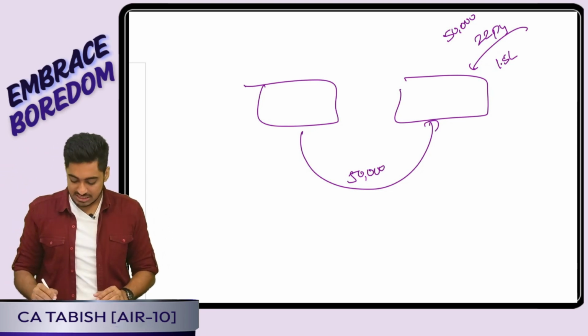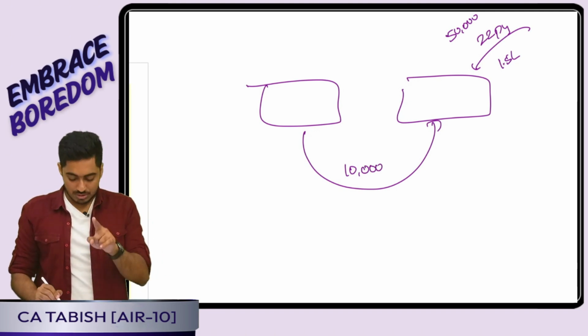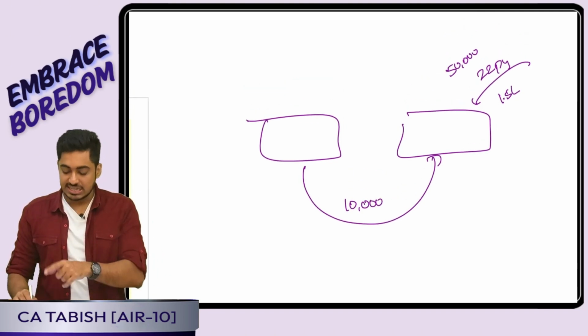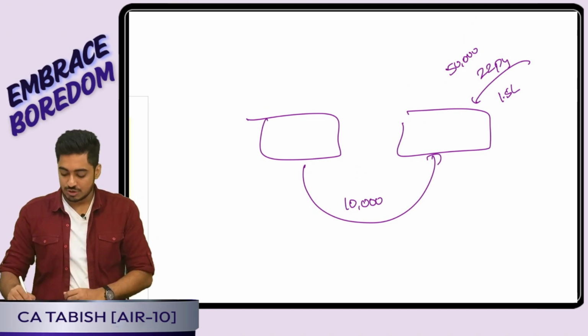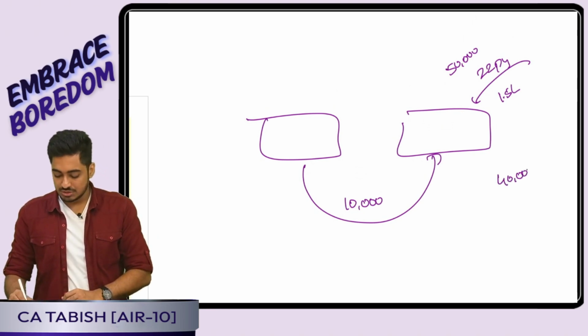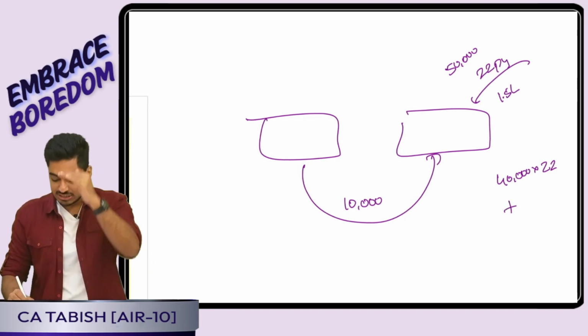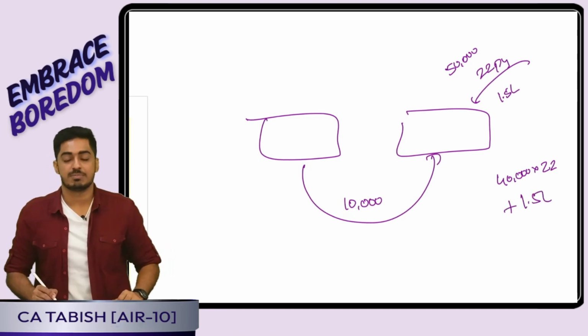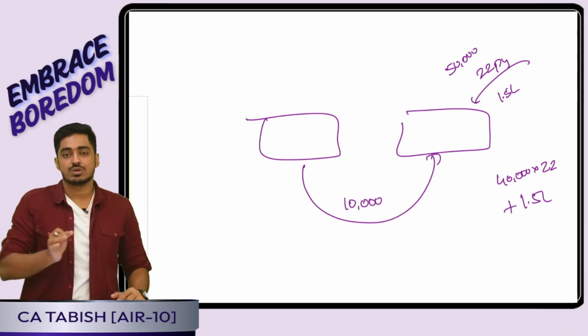Second situation, transferor is telling I will give 10,000 units only. Now tell me, if transferor is giving 10,000 only, how many units does he still have to buy from outside? 40,000 units he has to buy from outside. That means how much he has to pay? 40,000 units into 22. Is this the only cost? No, sir. In addition to this, 1.5 lakh he still has to pay as bulk transportation. For any quantity, bulk transportation is incurred, is what the question had told.